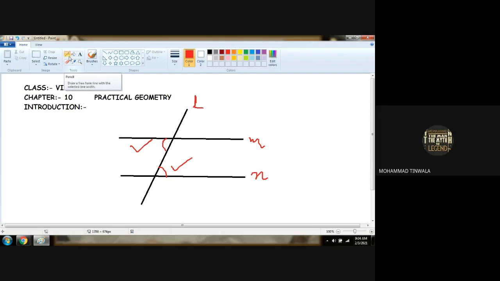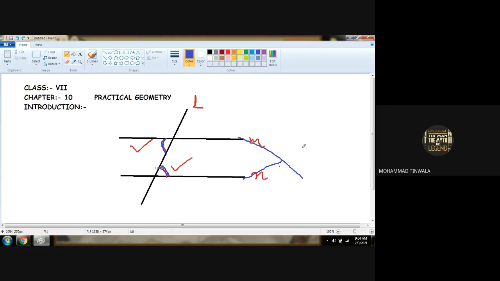We know that in practical geometry, these are the things we have to use. Our first topic is parallel lines. I already explained the chapter of 6th standard: parallel lines with the help of a transversal. Two alternate interior angles are always equal. With the help of these two angles, can we say line M and line L are parallel? Otherwise we cannot know whether they are parallel or not, because if they cross further ahead, they would be intersecting lines.